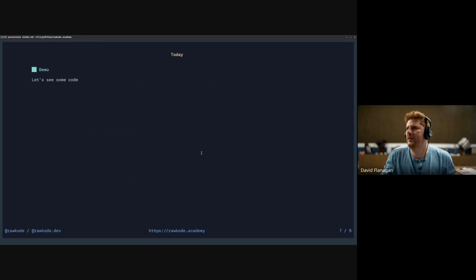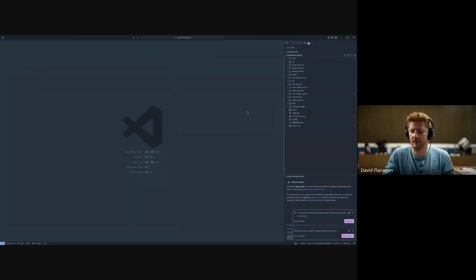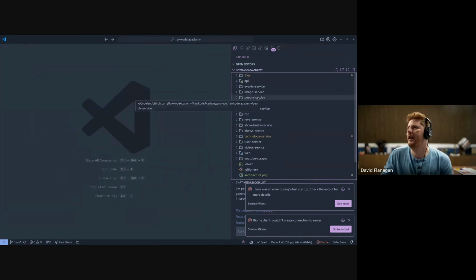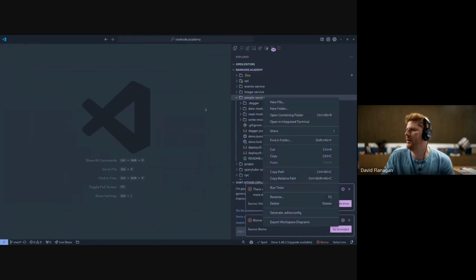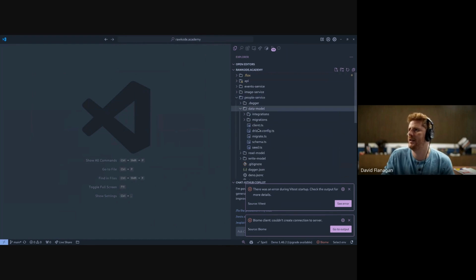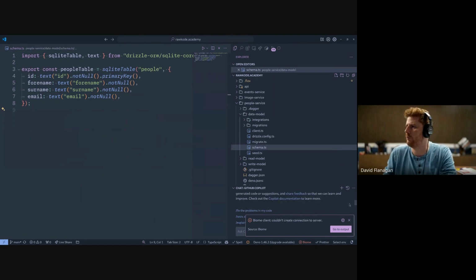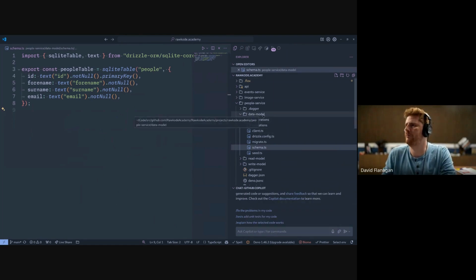Okay, so what about code? Well, let me try and not zoom in too much. Here's an example of our people service. As far as the data model goes, this is all nice and simple. You have a Drizzle schema, and you can see each of these services never really defines more than a handful of columns, and that's the way we want it. I don't want to ever run a migration. They always lead to danger and potential death eventually.